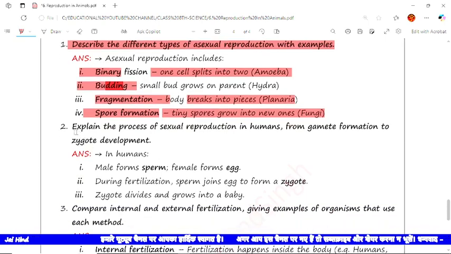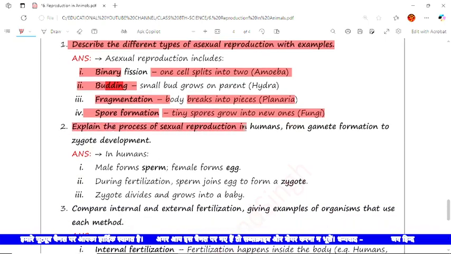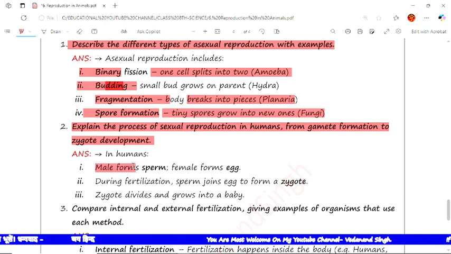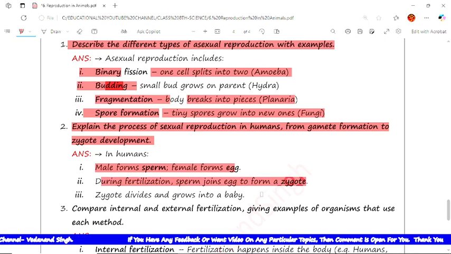So the next question is: explain the process of sexual reproduction in humans, from gamete formation to zygote development. In humans, the male produces sperms and the female produces eggs, and during fertilization the sperm joins with the egg to form a zygote, and the zygote divides and grows into a baby.